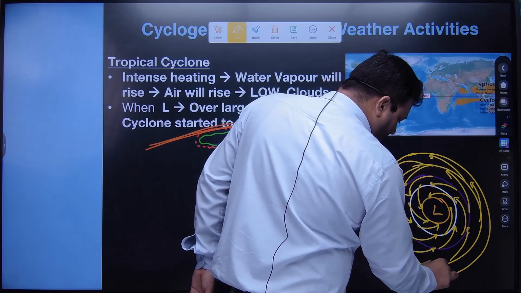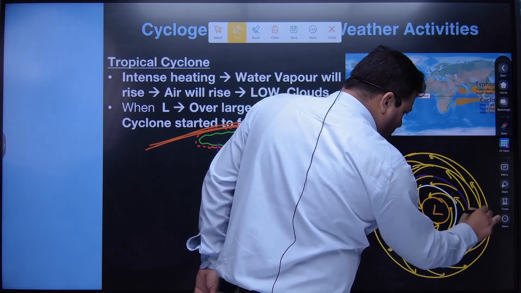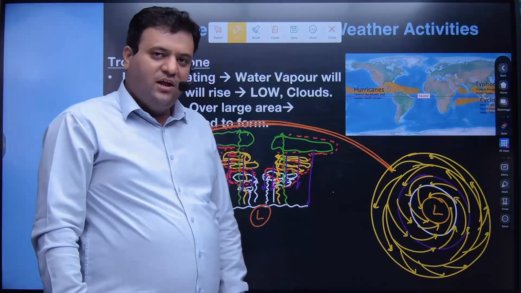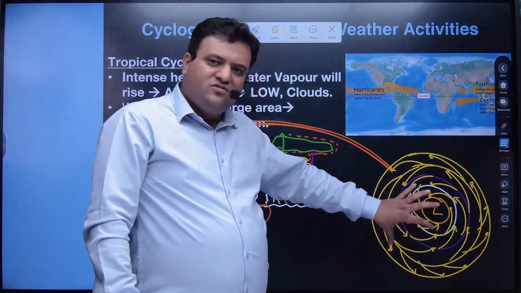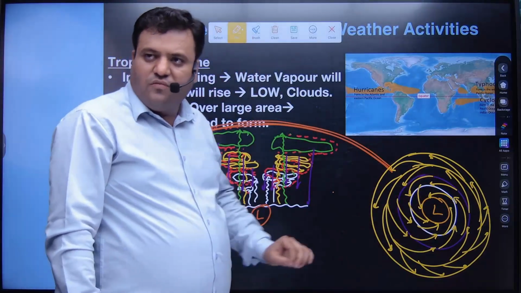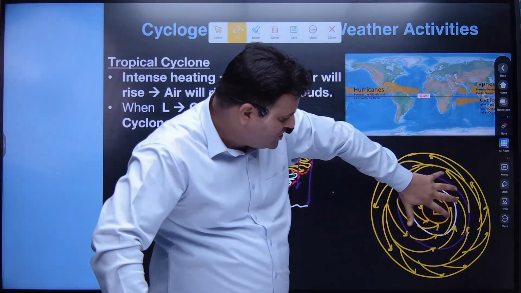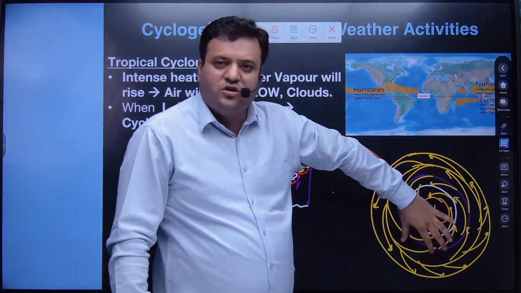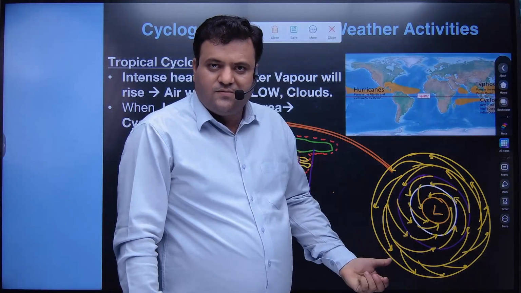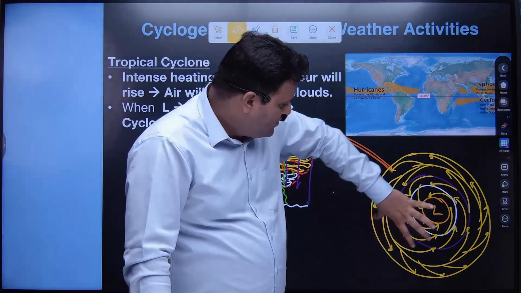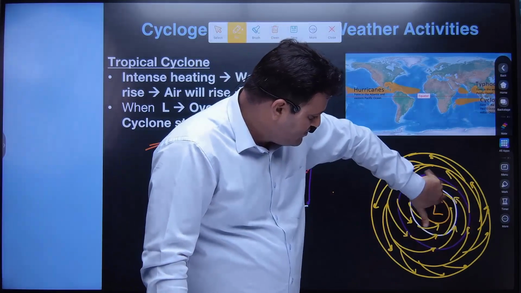Now here the winds are actually moving in this way. These winds are violent because these isobars are closed. These isobars are closed, so we have a very steep pressure gradient here. When we have a steep pressure gradient, here we'll have the formation of this cyclone. So here we'll have a continuous interaction in this.